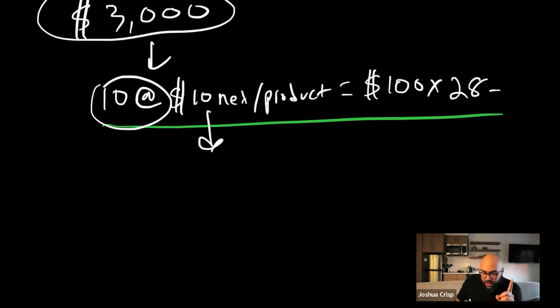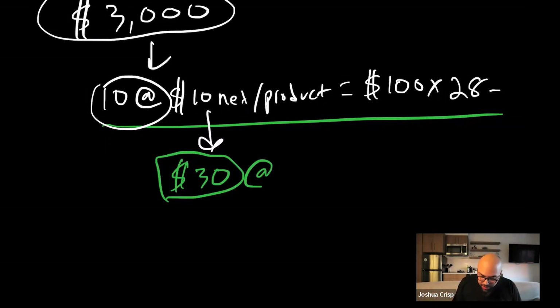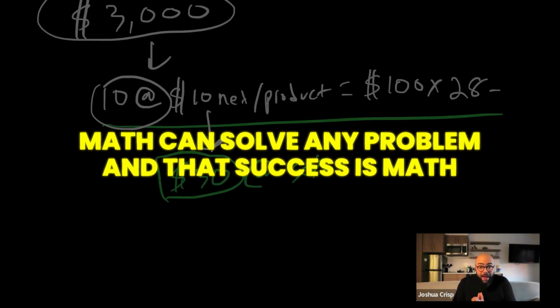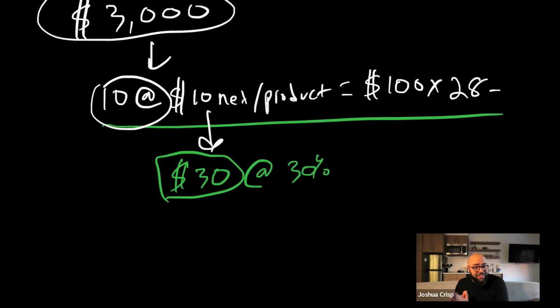Now catch this, if we want to find products that are averaging 30% profit, we need to find a product for around $30 at a 30% profit margin. All right, now that variable is done. All we're doing is solving a math equation here. I generally believe that math can solve any problem and that success is math. Math can solve any problem and success is math.